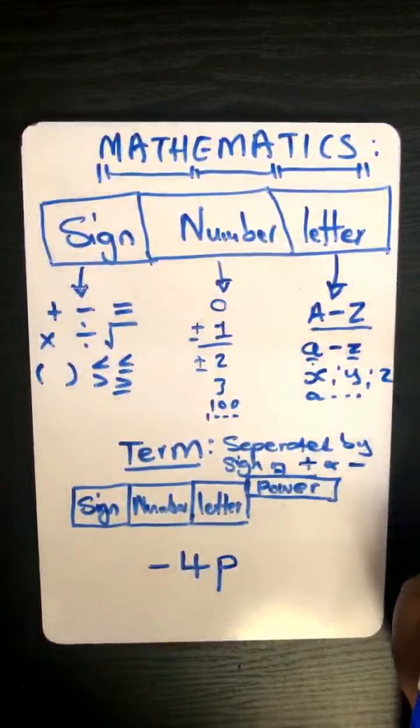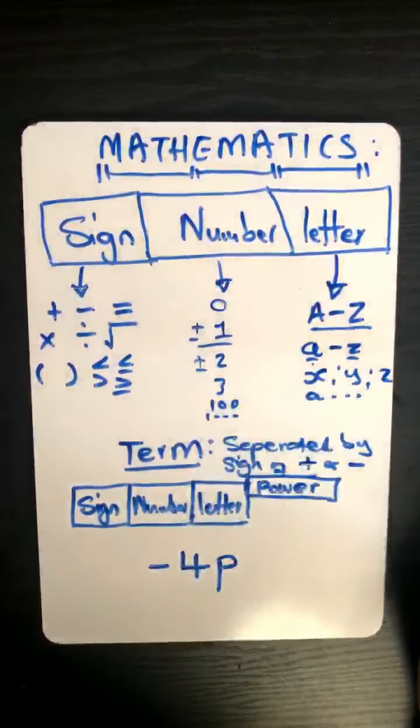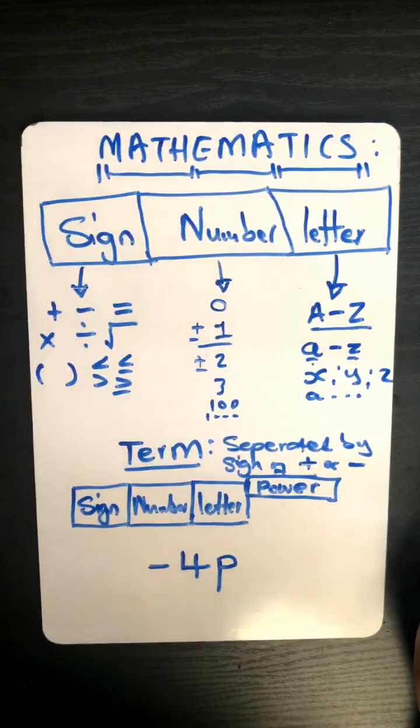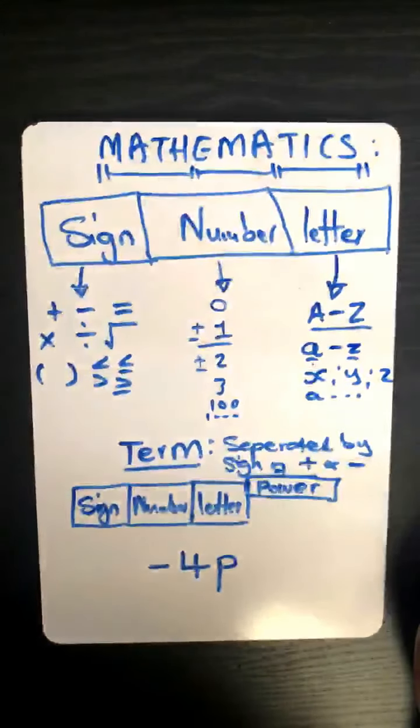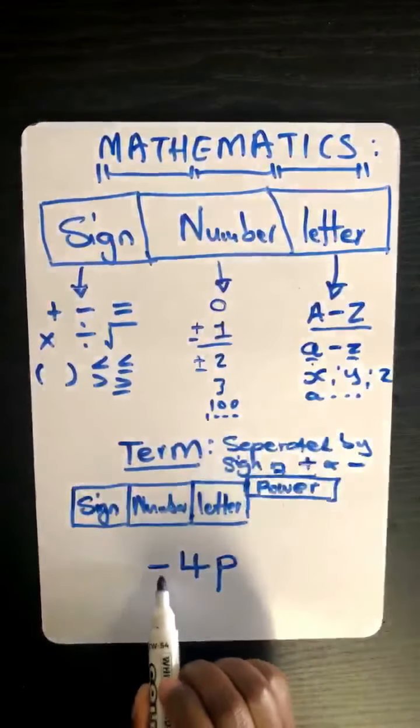Okay, now let's talk, Yolo. Which sign is this one? Yolo, are you still there? Yes. Okay, which sign is that one?